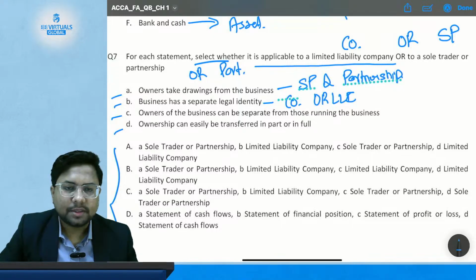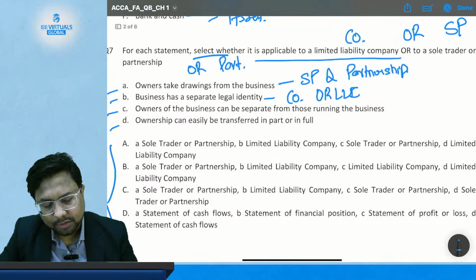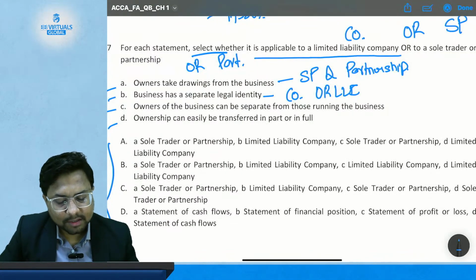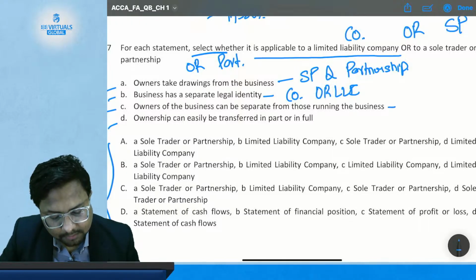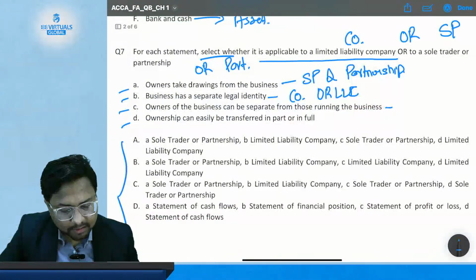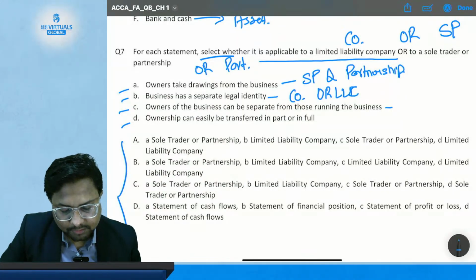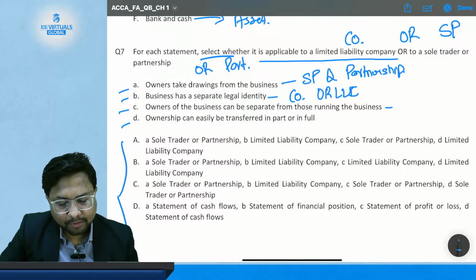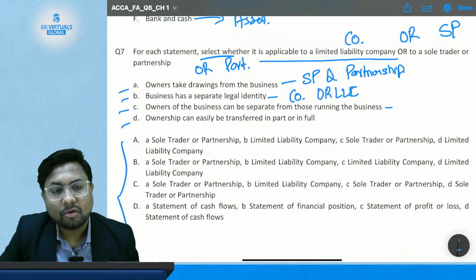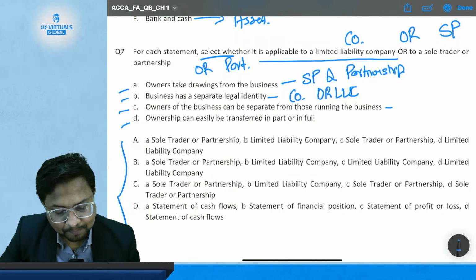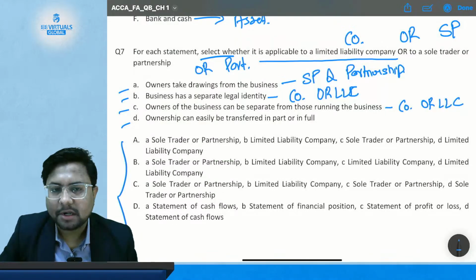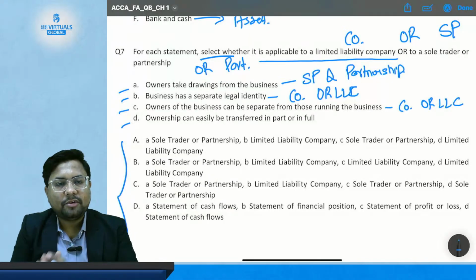Then comes statement C. Owners of the business can be separate from those running the business. So, in which case is there going to be a separate owner from its business? Only in company form of a business. So, answer for this is also company or LLC, limited liability company. So only company is separate from its owners.